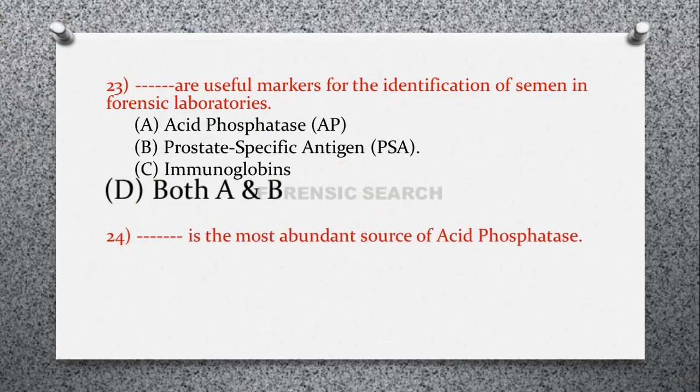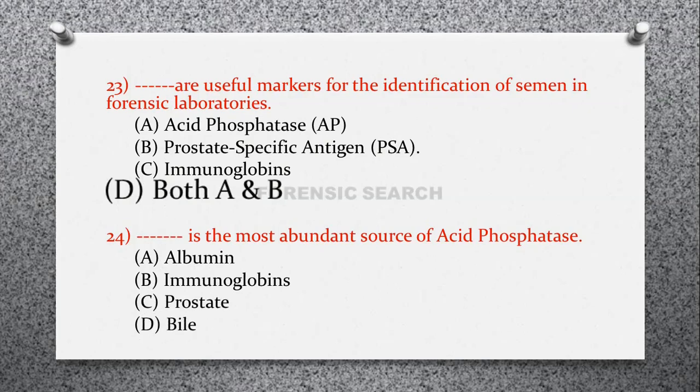Then the next question is, dash dash is the most abundant source of acid phosphatase. Option A, albumin. Option B, immunoglobulins. Option C, prostate. And option D, bile. So correct answer of this question is option C, that is prostate.